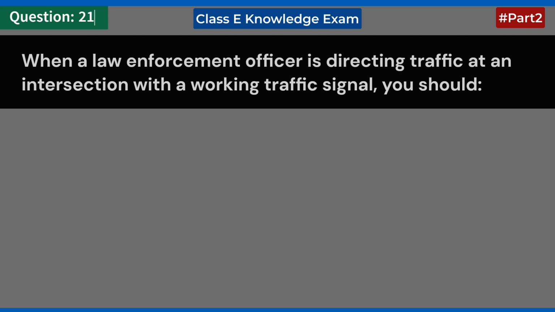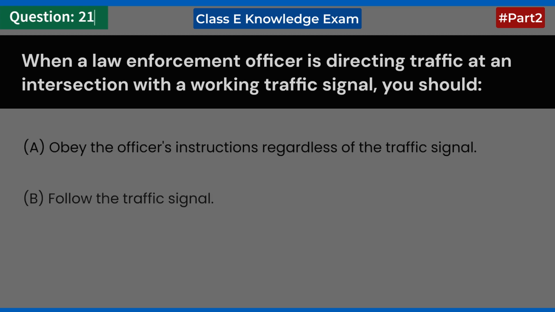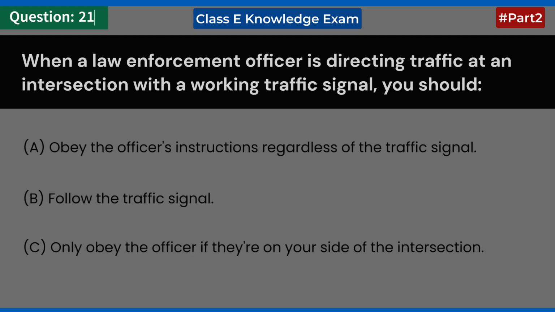When a law enforcement officer is directing traffic at an intersection with a working traffic signal, you should: A. Obey the officer's instructions regardless of the traffic signal. B. Follow the traffic signal. C. Only obey the officer if they're on your side of the intersection. Answer A. Obey the officer's instructions regardless of the traffic signal.